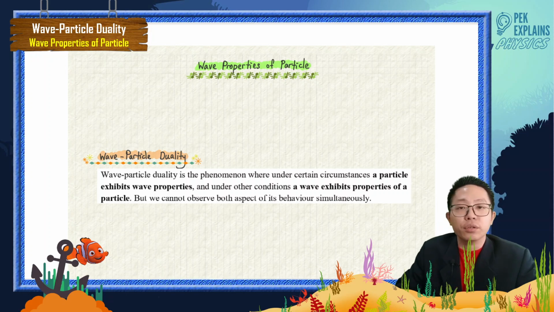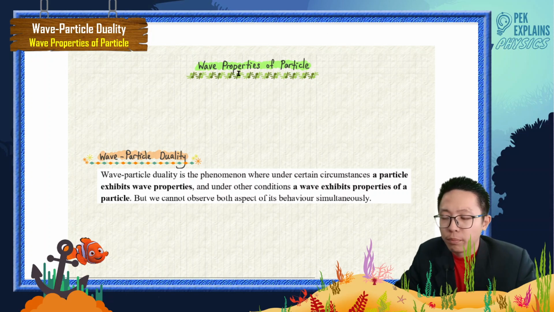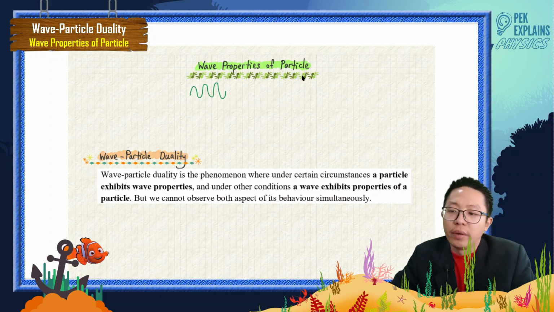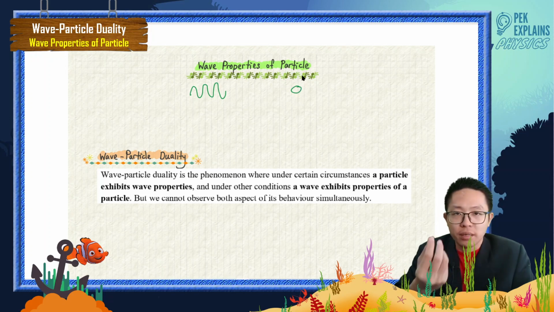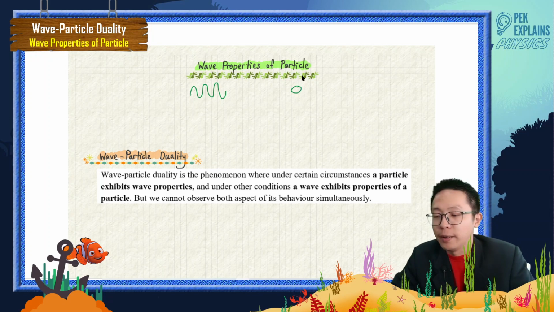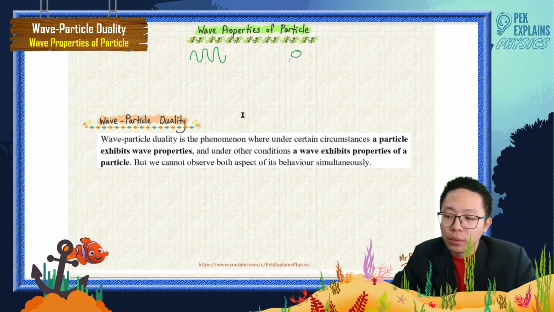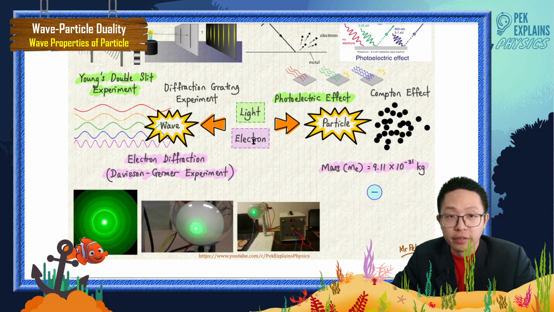Alright, now we enter the new chapter called wave properties of particle. What is a wave? Wave is continuous energy, whereas particle is just a particle with mass. Here is one example that a particle can also be a wave. For this chapter we will concentrate on electron. That means electron, although it is a particle, sometimes it can behave as wave also.